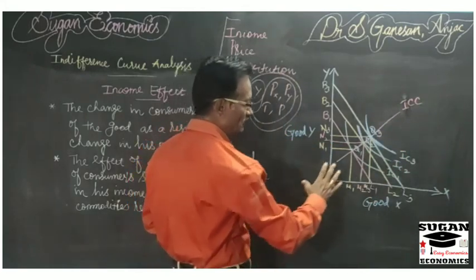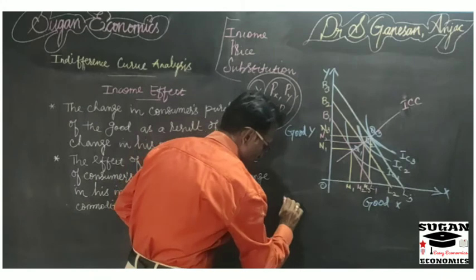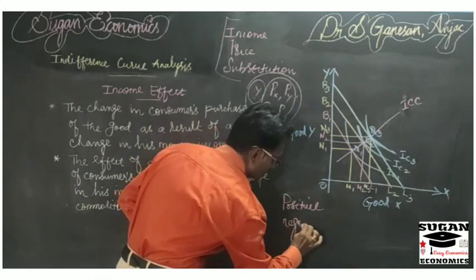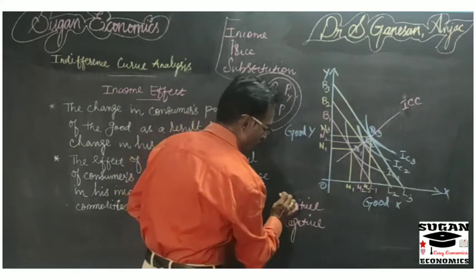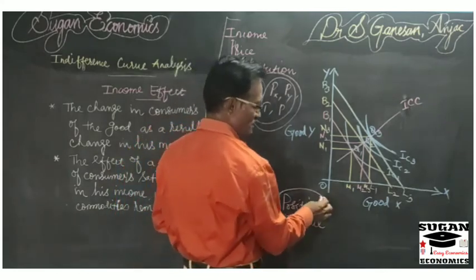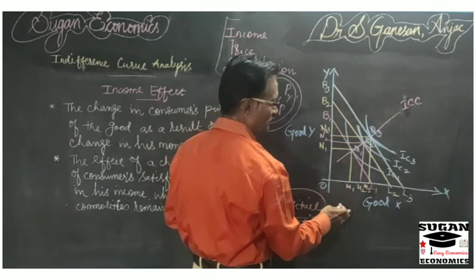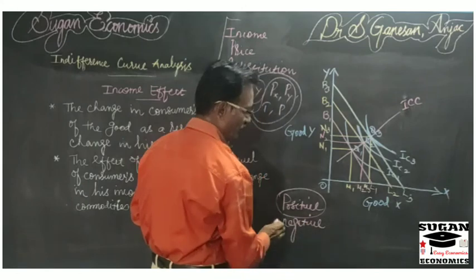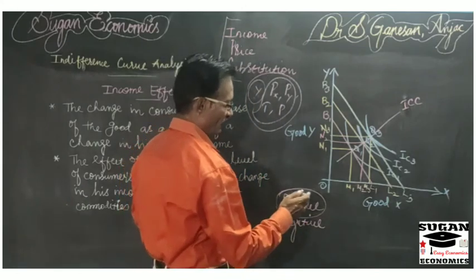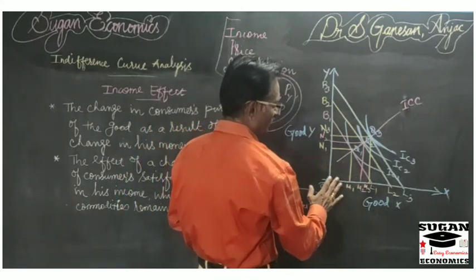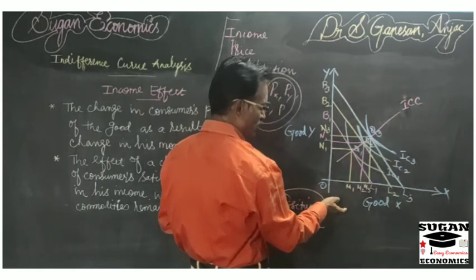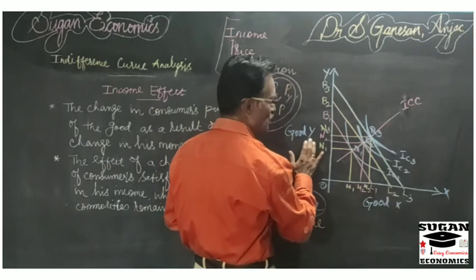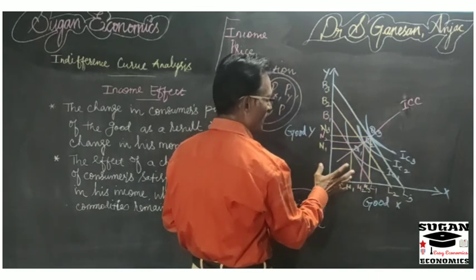So here the income effect may be positive or negative. If it is positive, the commodities may be normal commodities or superior commodities. If it is negative, the commodities are inferior goods. But here, whenever the income of the consumer increases, the consumer is purchasing more of both commodity X and Y. So here both the commodities are normal goods.